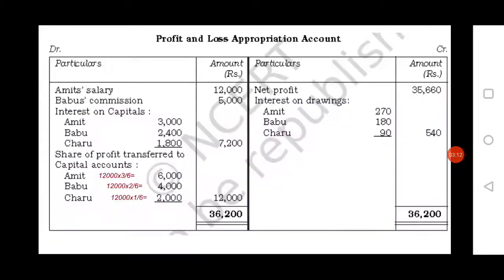Here first you have to record on the debit side all the expenses of the organization, then on the credit side all the income of the organization. First write the heading profit and loss appropriation account. Then in this problem they have given net profit, that is 35,660. That one you have to record on the credit side.